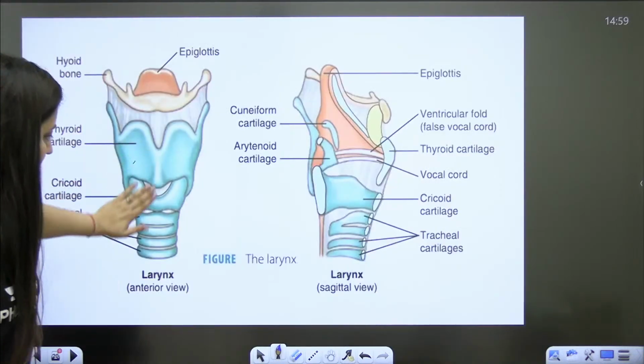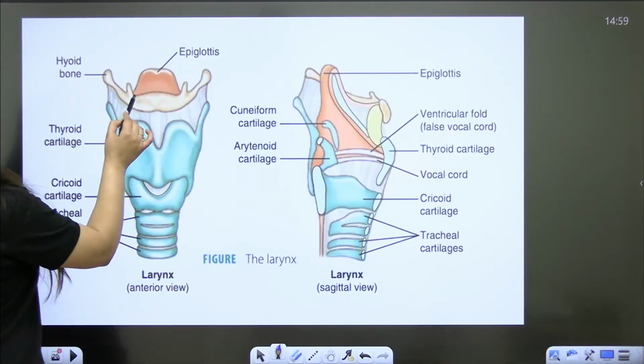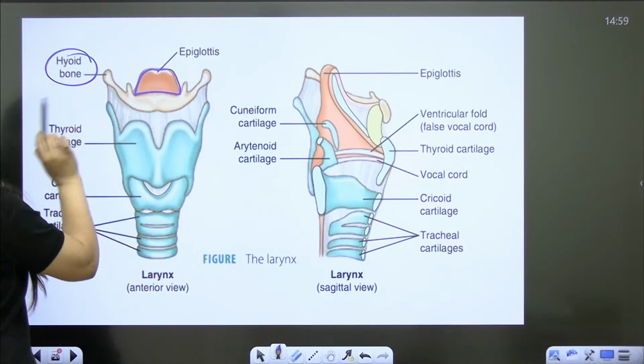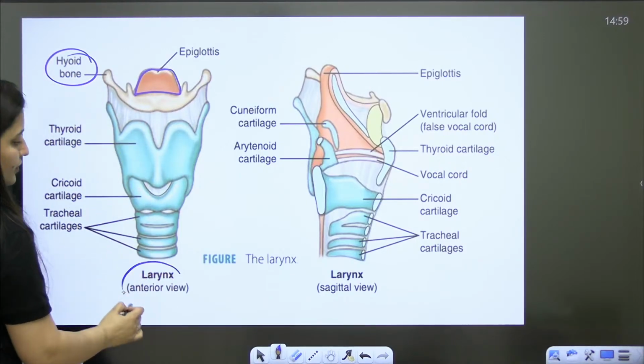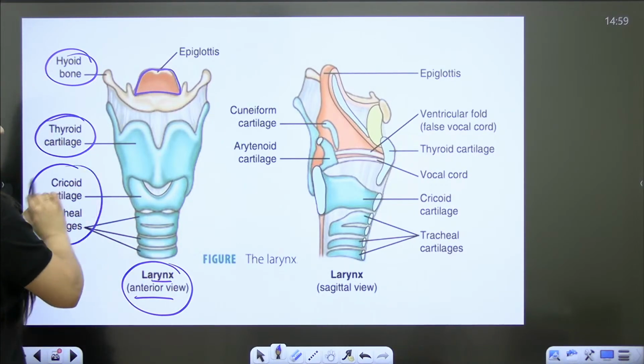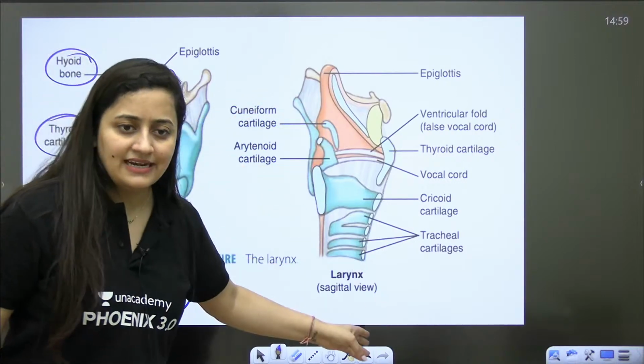See this larynx diagram. Epiglottis. It is also showing the hyoid bone, the U-shaped bone. Basically I told you that the larynx is the sound box. It is made up of cartilages. There are different cartilages. You can see its side section as well.